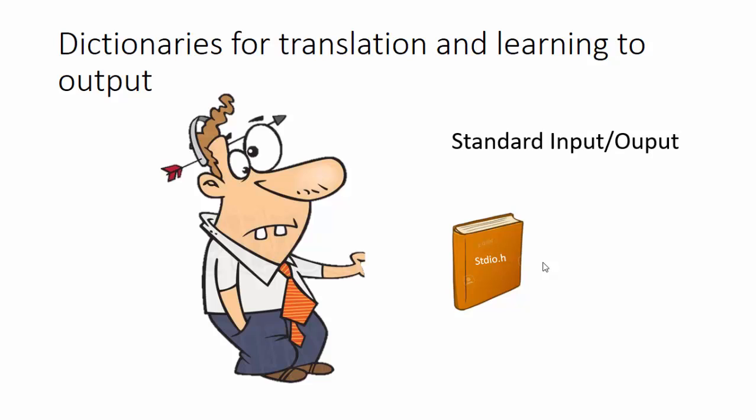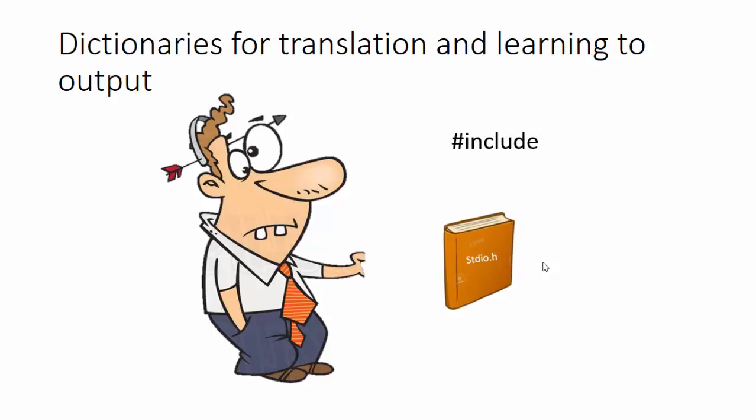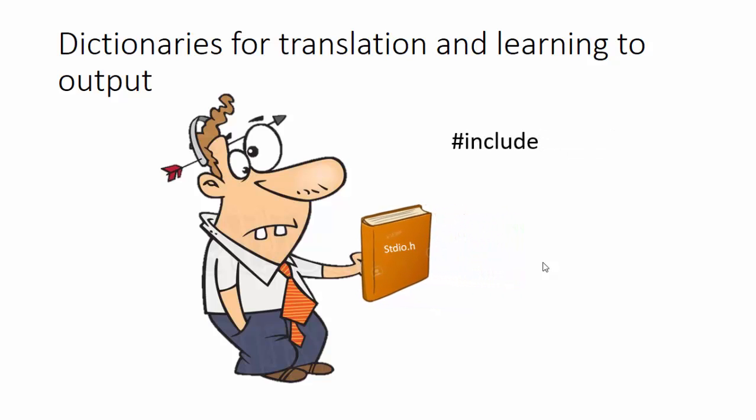We got the dictionary. Now our next task is to give that dictionary to C, which is done with the statement hash include. It means that C should include the specified header file because it could be required in the program. And the proper syntax for hash include is hash include, then we have to write the name of the header file in the angular bracket. In our case, we have to use a header file for output. We use stdio.h like this.